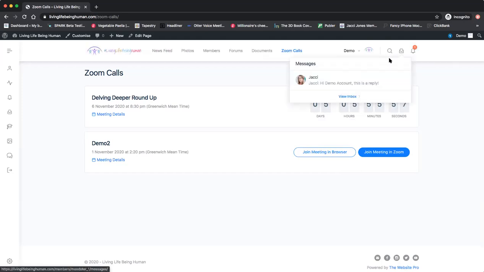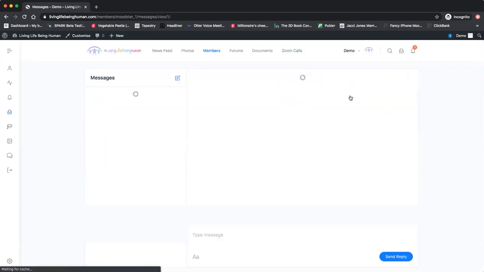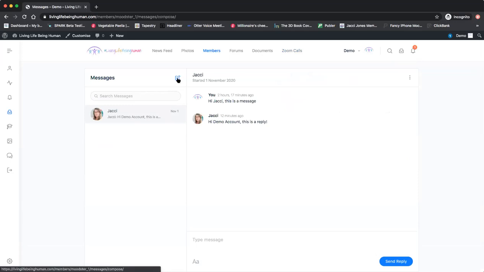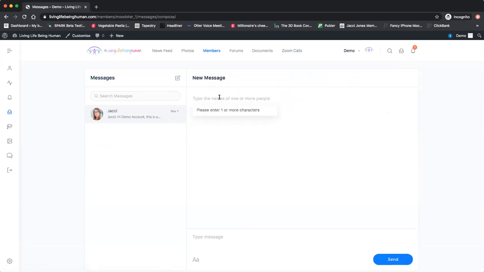We've got messages here again. So you'll see all your messages there, or you can view the whole inbox there. So you can start a new message there. If you type in someone's name, you click there, start a new message, where you'll see all the old messages there.